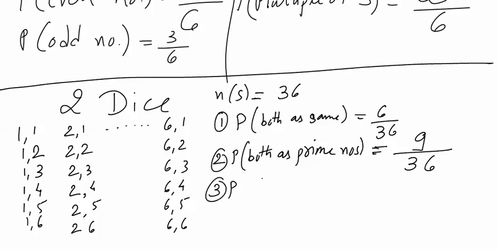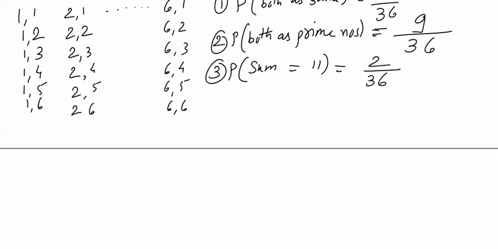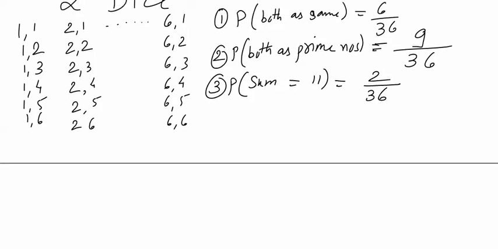What is the probability of getting sum equal to 11? It will be 2 out of 36. Which are the two cases? 5,6 and 6,5. And so on. Similarly, there would be questions on 3 dice, 4 dice and so on.